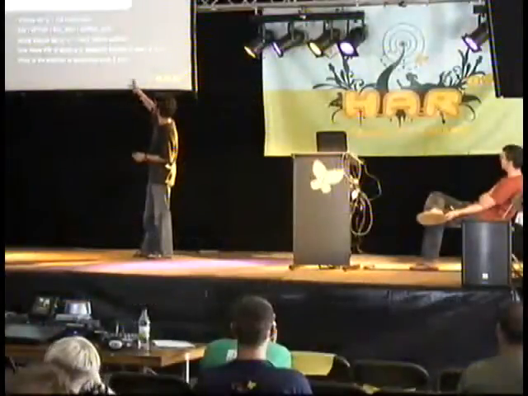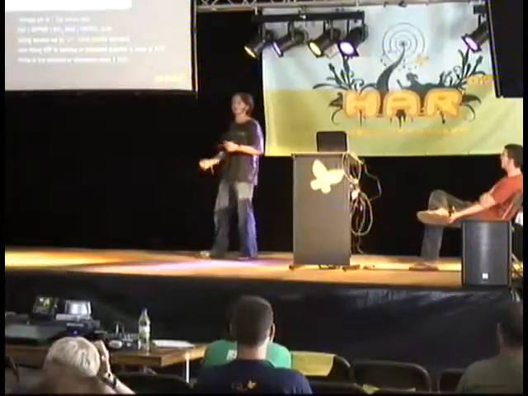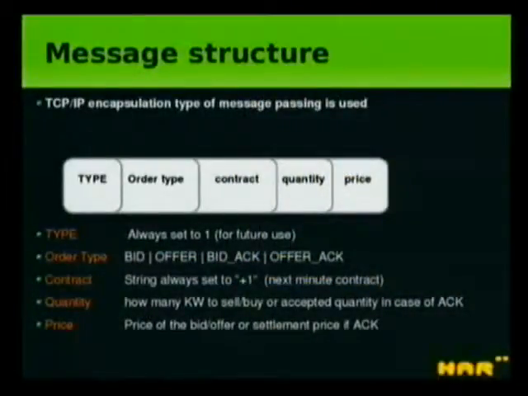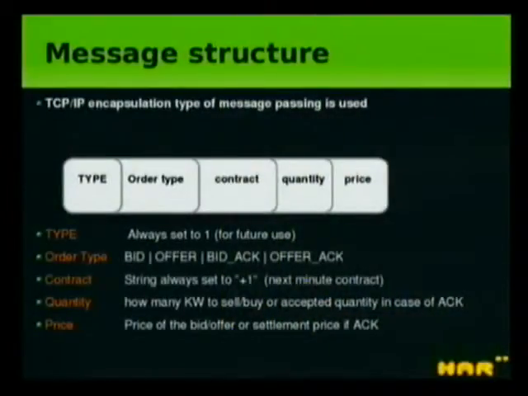We have a string also in this packet which says for which kind of contract you are bidding, because for the moment we have only one contract, which is the next minute contract. But of course, there is no reason why we could not have different contracts on this virtual market. We could also have loads that want to consume for 5 minutes, for 15 minutes, or even for the whole day. And we are already planning to have different kinds of contracts depending on the needs of the machines that are part of the network.